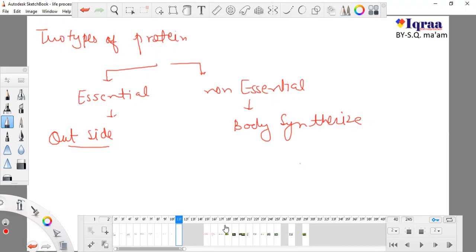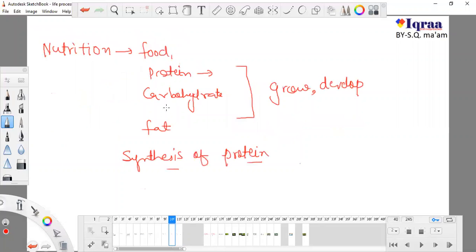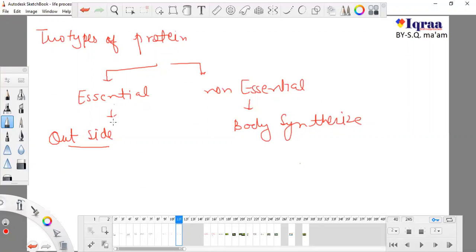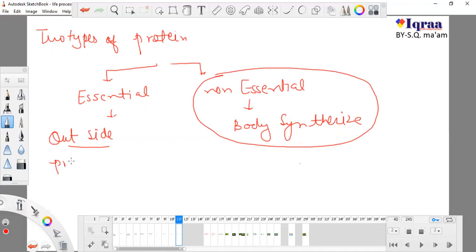Generally we eat some type of protein, and we eat all these materials as our food. So we eat some types of protein that are essential. We get this type of protein from milk, egg and meat, and some types of vegetables provide us this protein. Non-essential protein we don't need from outside, but the essential protein we have to eat from outside.